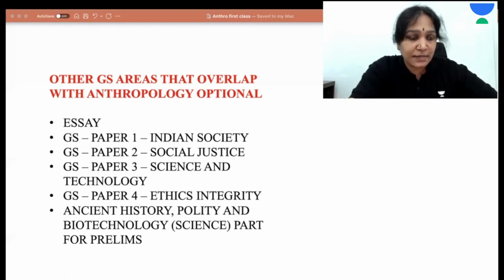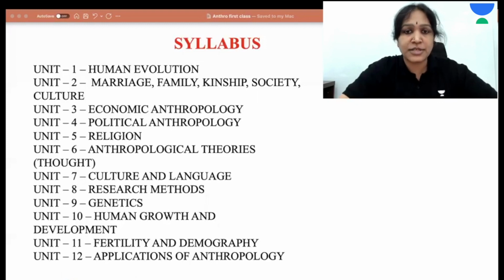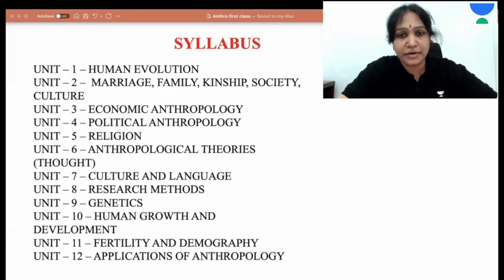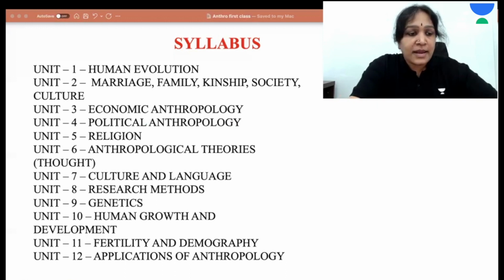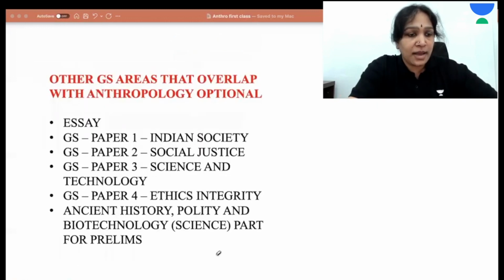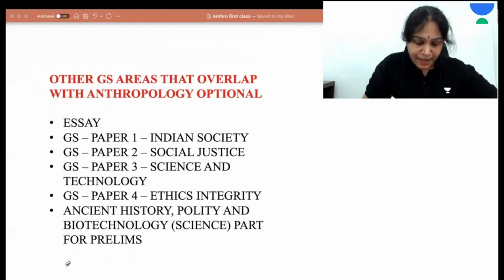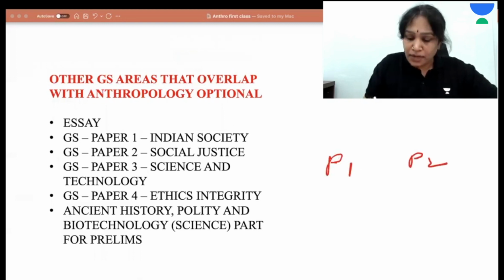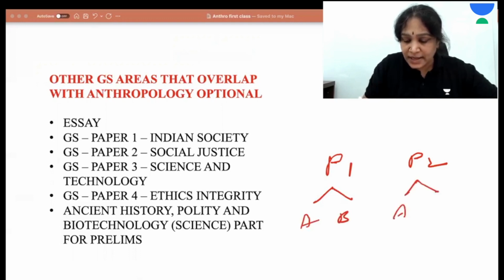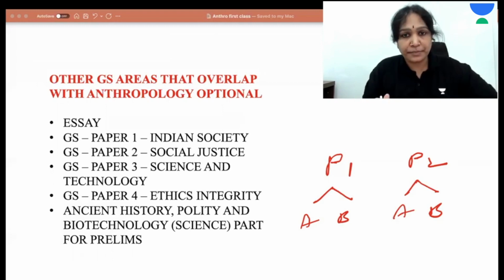Let us now see a brief overview of the anthropology syllabus. What all topics are covered? Like any other optional, anthropology is also divided into paper 1 and paper 2. In paper 1 again there are section A and section B, and in paper 2 again section A and section B. Now we are discussing the syllabus in paper 1.